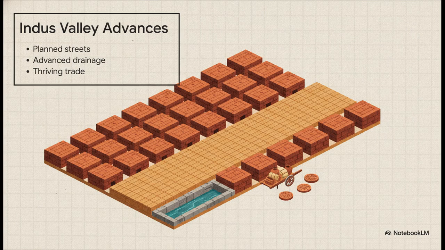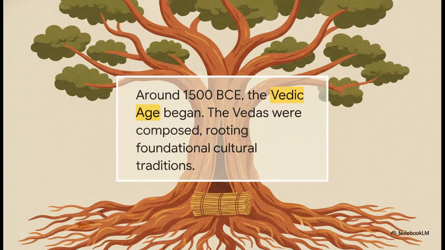Now, these early urban centers, places like Harappa and Mohenjo-daro, they weren't just your average primitive settlements. No, these were true engineering marvels. Picture this. All the way back in 2500 BCE, they had well-planned grid streets, thriving trade networks, and get this, advanced drainage systems that were arguably better than what you'd find in some modern cities today. It's just wild.